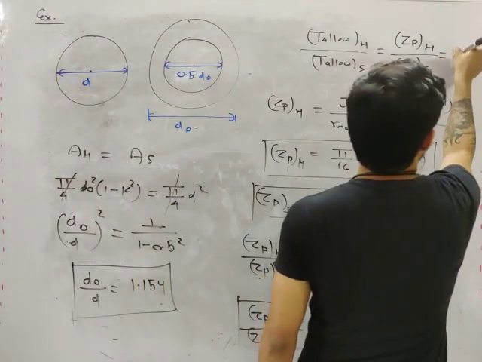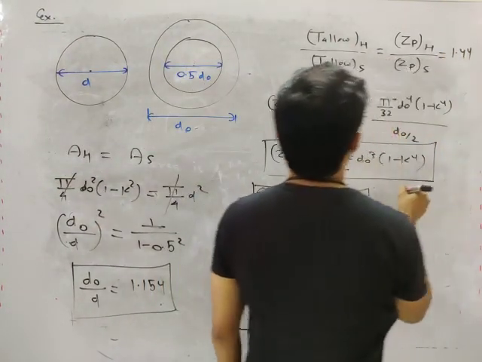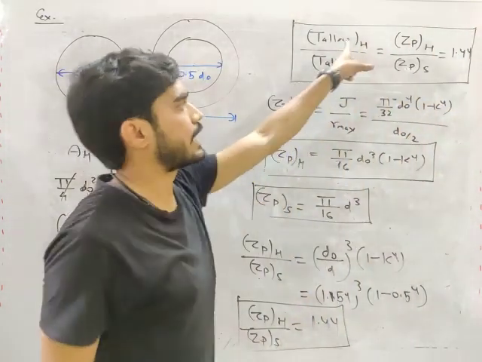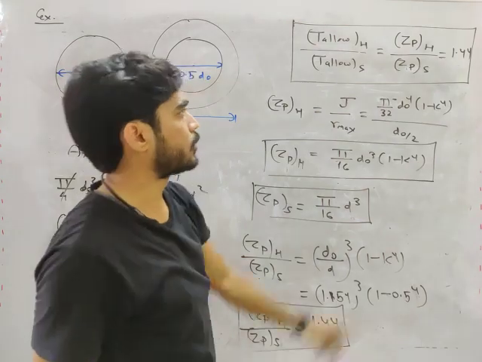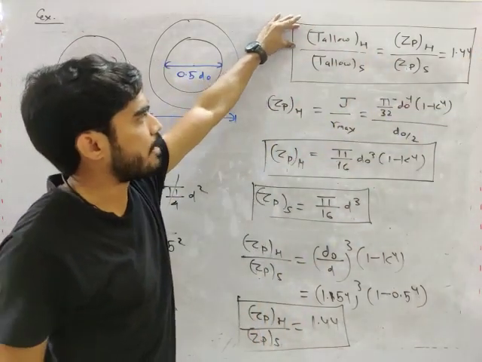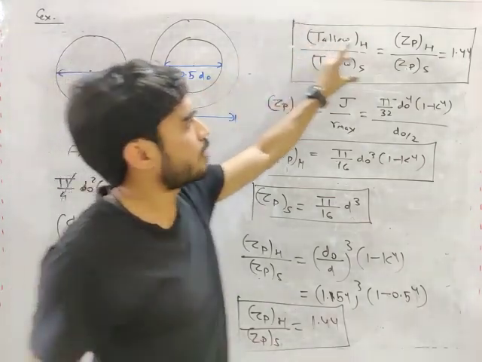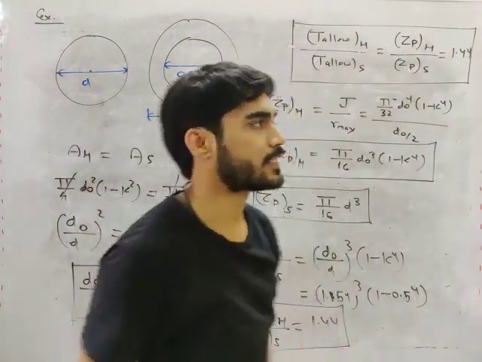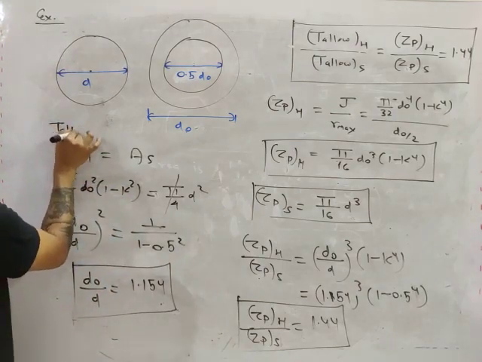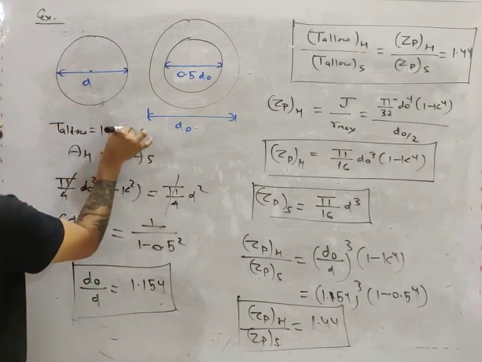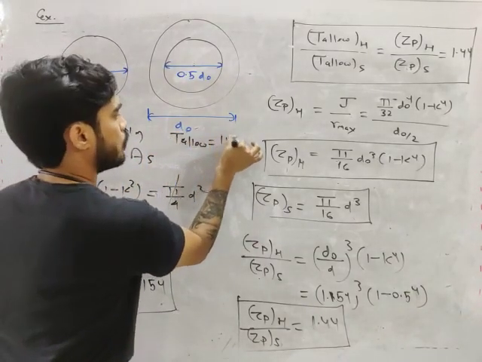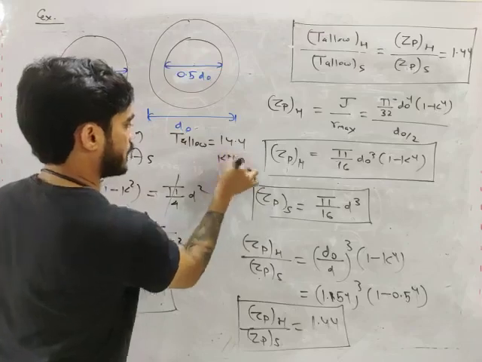So T allowable ratio will also be the same. This means that hollow shaft will resist more torque compared to solid shaft. The ratio is 1.44. So hollow shaft will resist 1.44 times of solid shaft. Means if solid shaft can resist 10 kilonewton meter, then hollow shaft can resist 14.4 kilonewton meter.